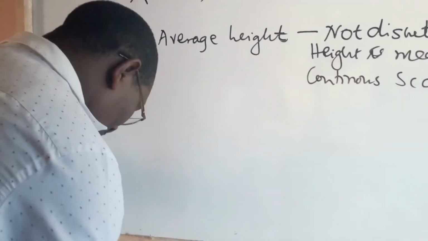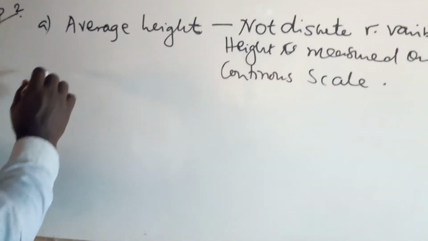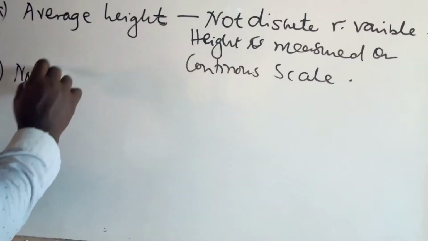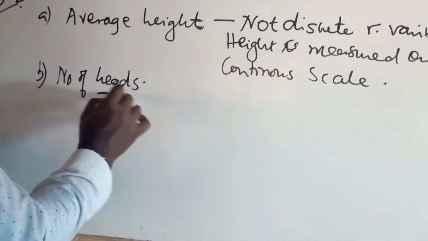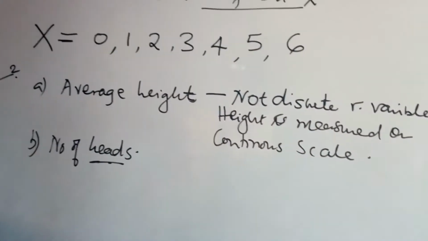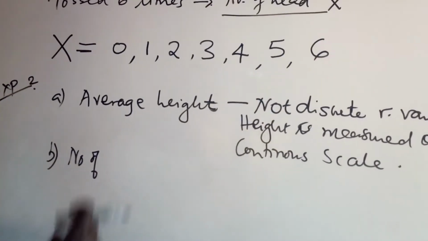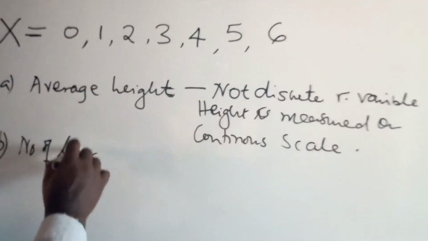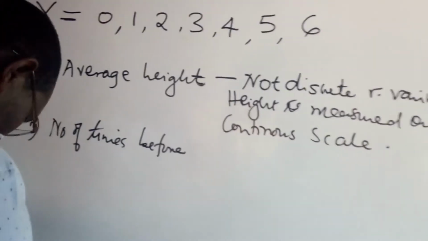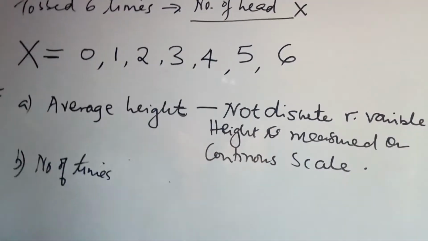But B, the number of times a coin is tossed before a head appears. Let's just be specific.